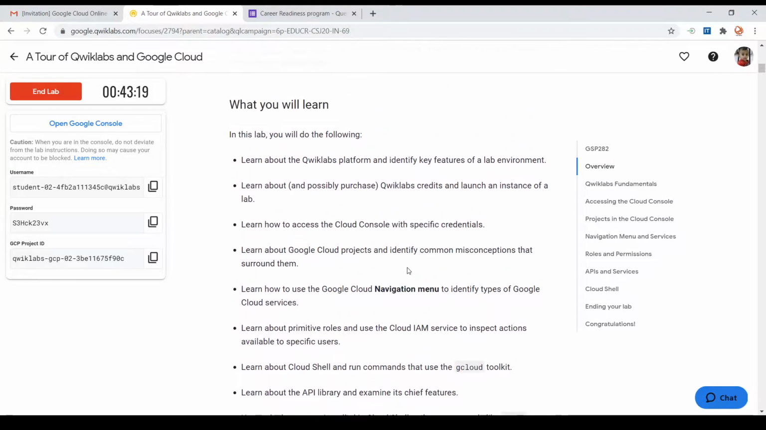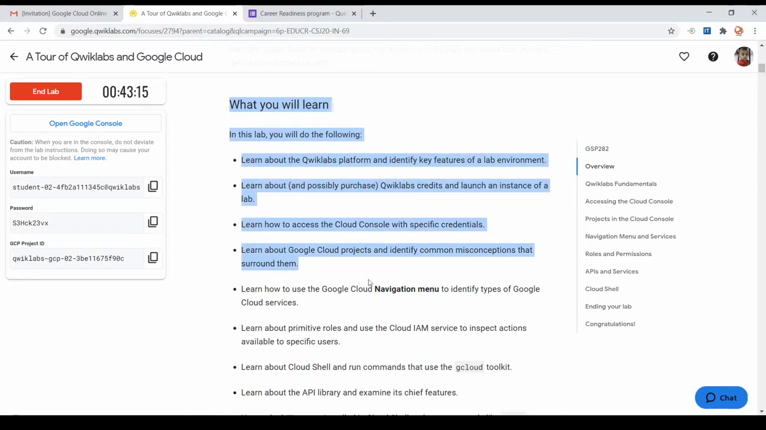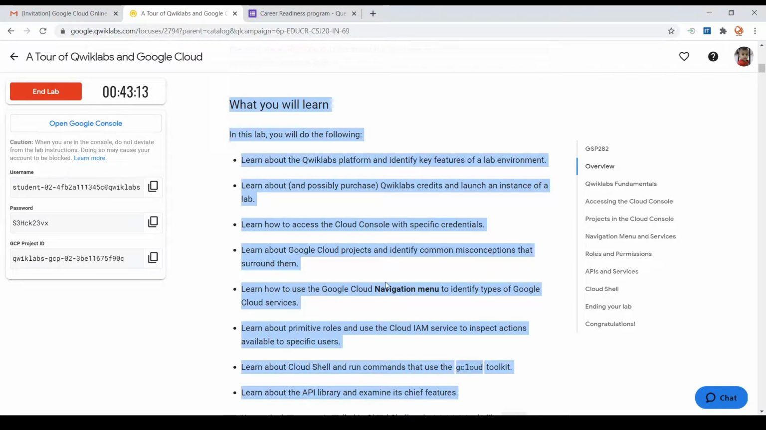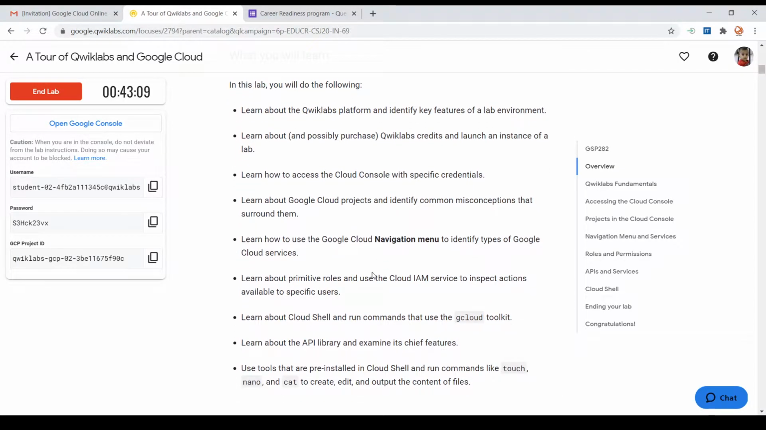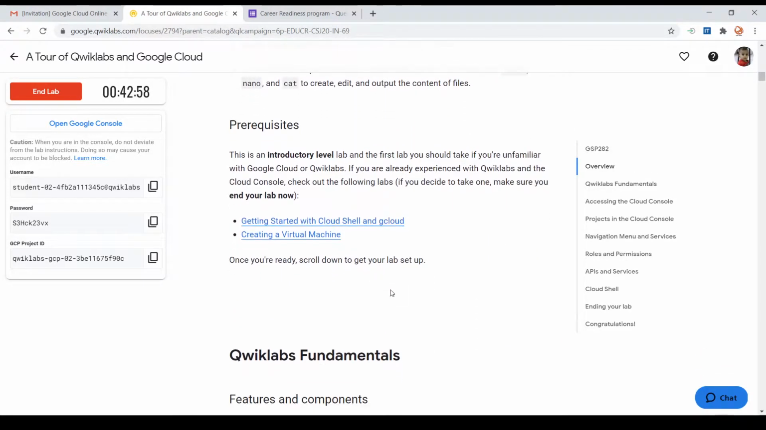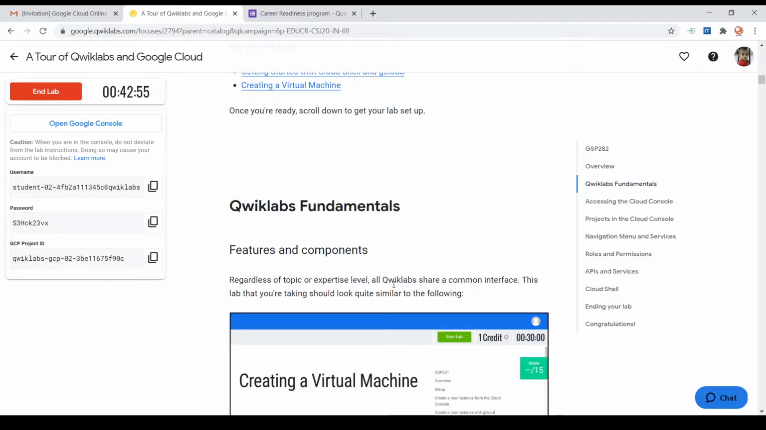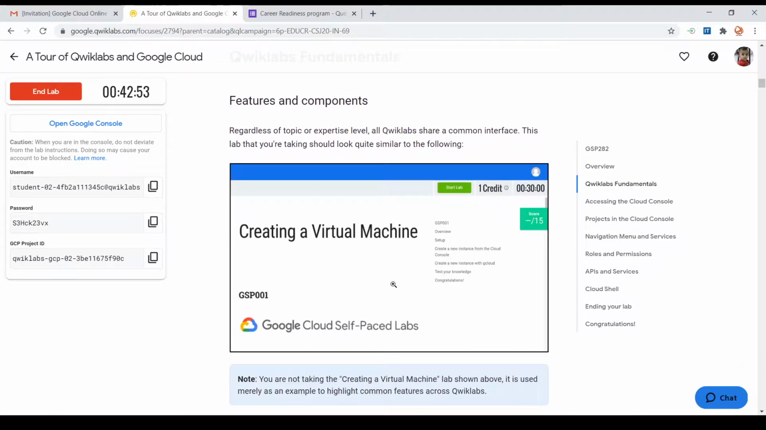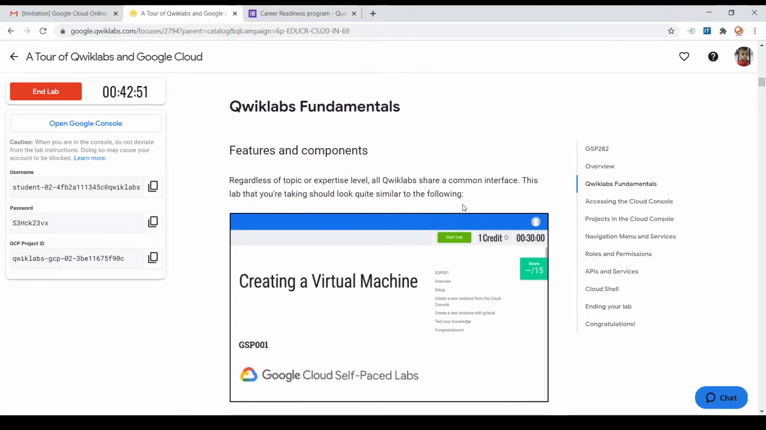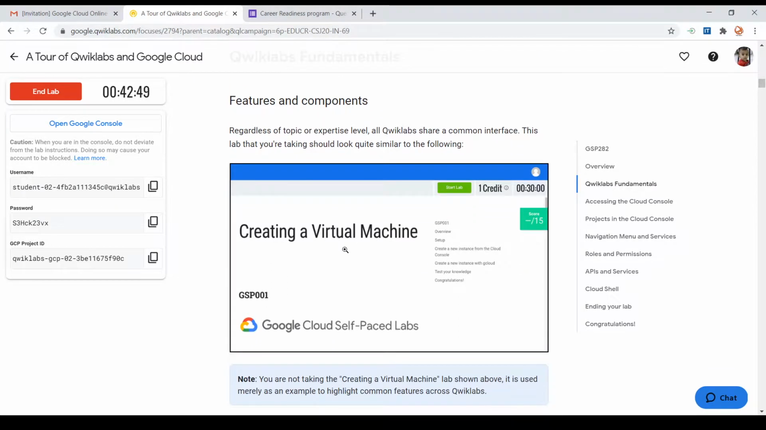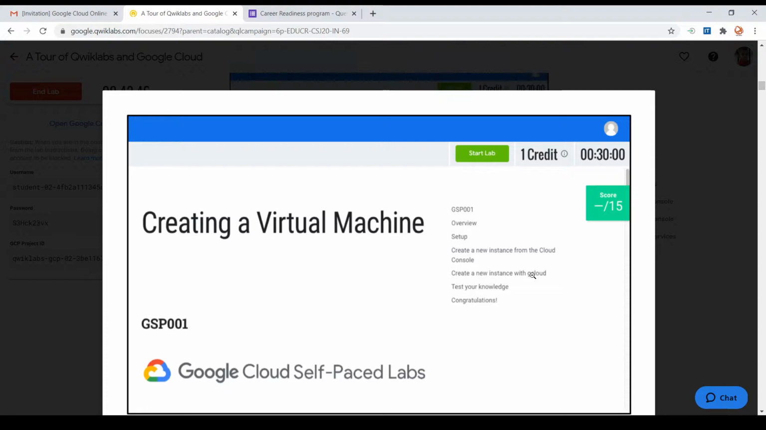Once you get into this lab, you can see the different objectives of this lab. As I said, become familiar with the QuickLab platform, and also what the Google Cloud Platform is, how to enter that project, what a navigation menu is, and what a cloud shell is. All these things will be discussed in this lab. As we proceed with this lab, you can see the basic QuickLab fundamentals. What are the basic features of this lab? This is basically how our lab looks like.